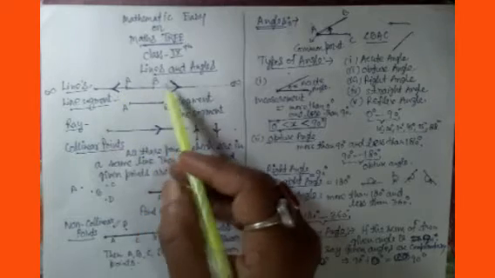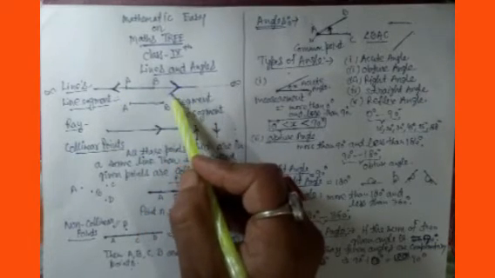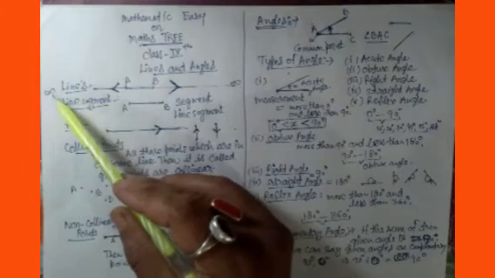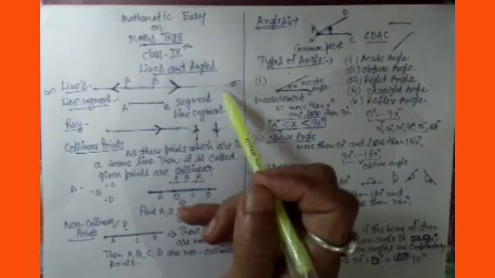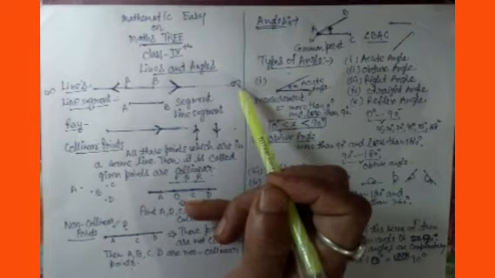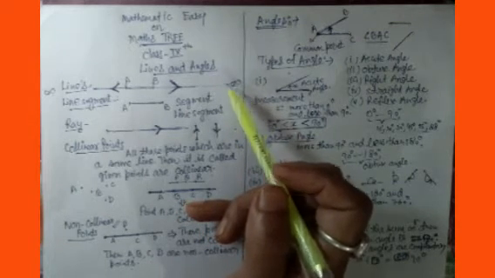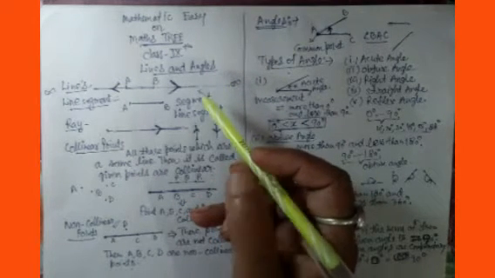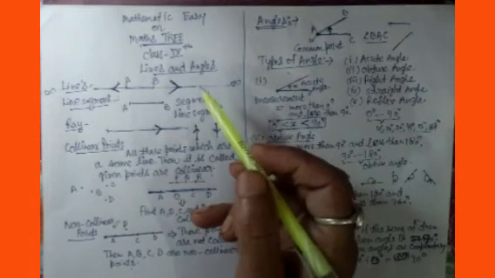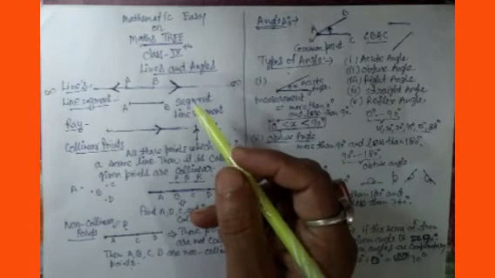Suppose this one end point is here, which I am showing by an arrow, and the second end point is this, which again I am showing by an arrow. From this end point it is moving in this direction, and from this point it is moving in this direction, up to infinity. We don't know where it will finish. Then it is called a line, and if there is more than one, we call them lines. So it was an easy concept. Maybe you have learned it in classes 6, 7, 8 also.